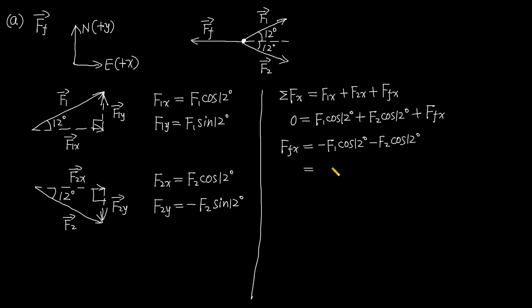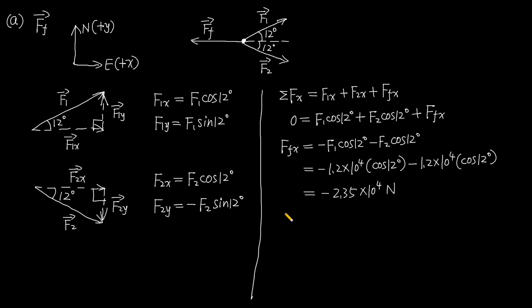And this equals negative 1.2 × 10^4 multiplied by cosine 12 degrees plus negative 1.2 × 10^4 multiplied by cosine 12 degrees. And this equals negative 2.35 × 10^4 Newton. Here it's negative, which means that its direction is opposite to the positive direction.